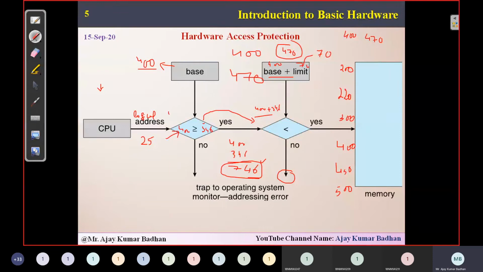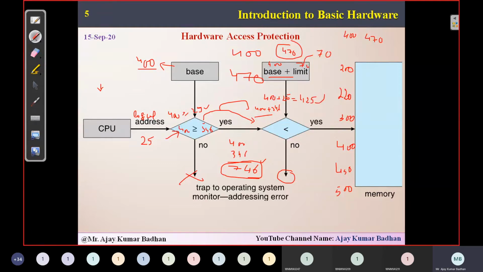So 400 is greater than or equal to 25. Is it true? Yes, the condition is satisfied. Then it will go on, so it will not enter into a trap now. It will go to the next part. Now here we are adding it. So 400 plus that 25 we are going to add here. We are going to get 425. This is your physical address now.